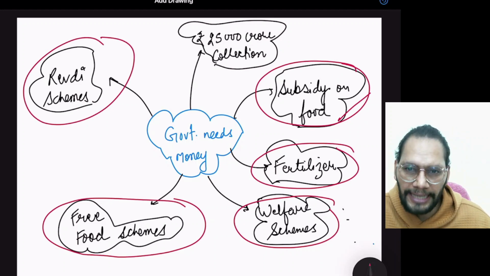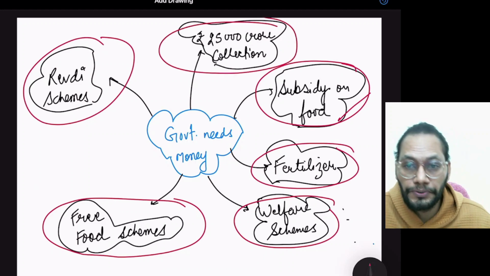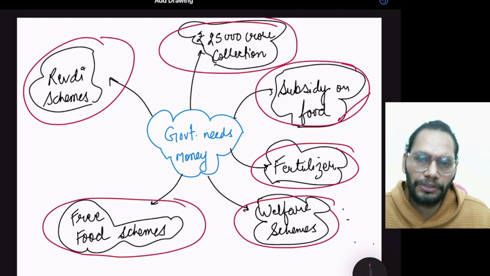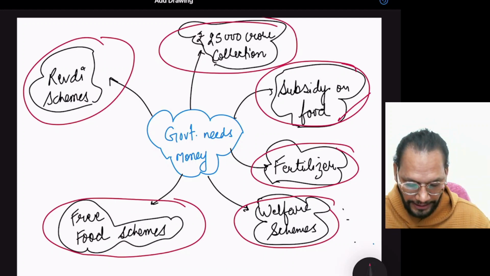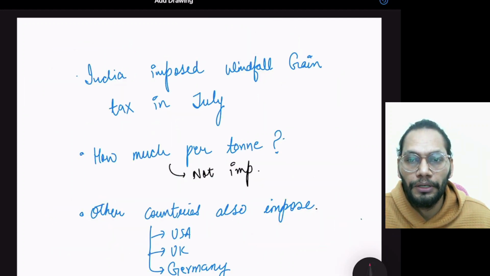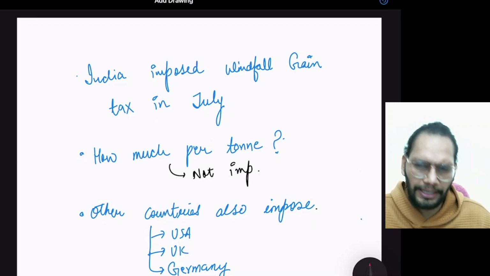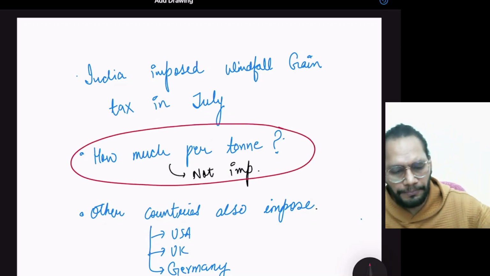By levying taxes on these companies, the government has actually collected 25,000 crore rupees. It's around $3 billion that the government is making because of the windfall taxes. It's a huge sum of money. That is why it is levied. How much tax is levied, what the quantity is, what the quality is, what the prices are, that is not required for our exam. That is not important. What is important is the concept.